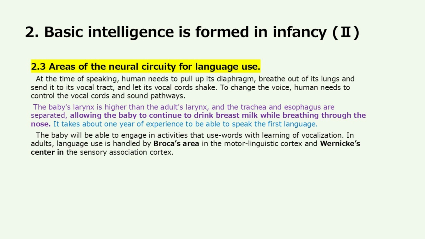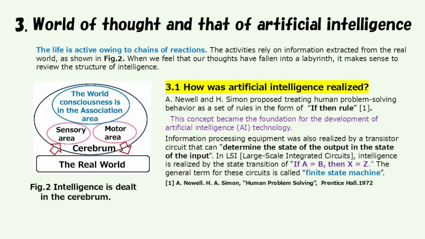The baby will be able to engage in activities that use words with learning of vocalization. In adults, language use is handled by Broca's area in the motor linguistic cortex and Wernicke's center in the sensory association cortex.